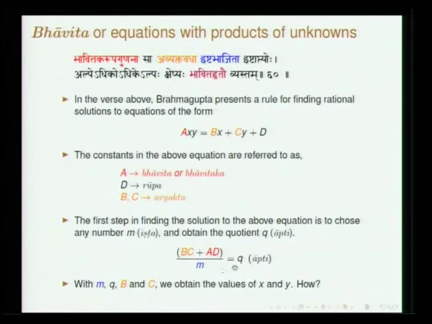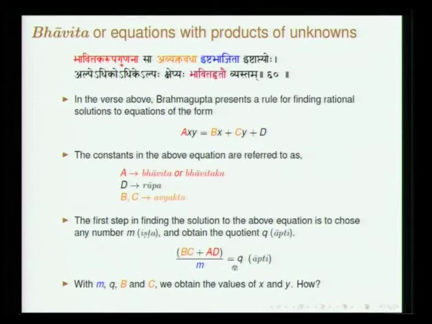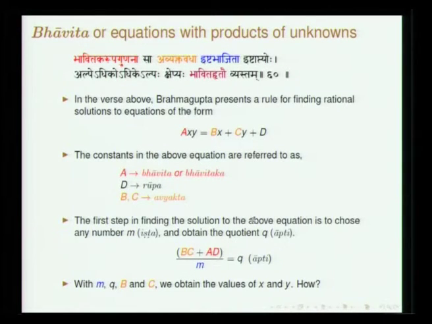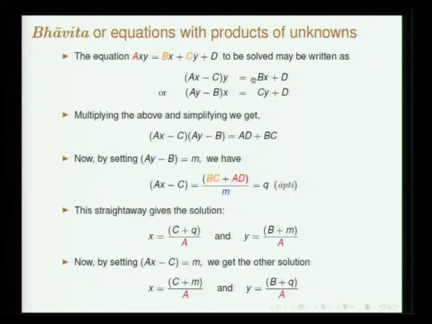The point is, you want to find the solution, so the prescription is the following. You take the known coefficients, take the product and divide by some number ishta. Ishta aptyoho, apti means whatever you get as the quotient, of the two numbers q and m. Adhike alpaha alpe adhikaha, that is what he is saying. You have to add this to this and this to this, so q and m have to be added to b and c, depending upon which is smaller and which is larger. And bhavita hrtau: if you divide by a, you will get the required x and y.